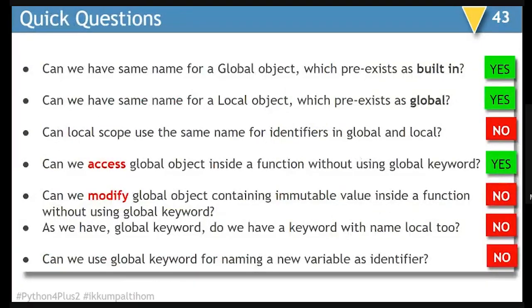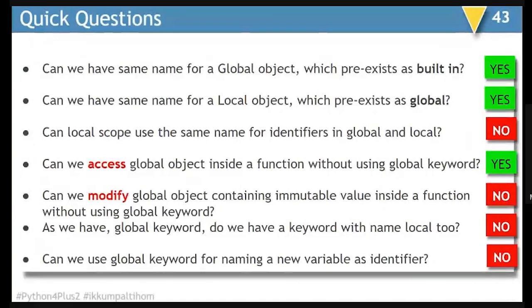Now, quick questions. Can we have the same name for a global object which pre-exists as built-in? Answer is yes. Can we have the same name for a local object which pre-exists as a global variable? Yes. Can local scope use the same name for identifiers in global and local? Now, once again, I'll read this line for you. Can local scope use the same name for identifiers in global and local? Answer is no.